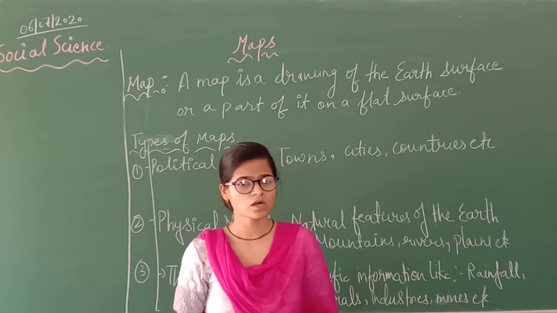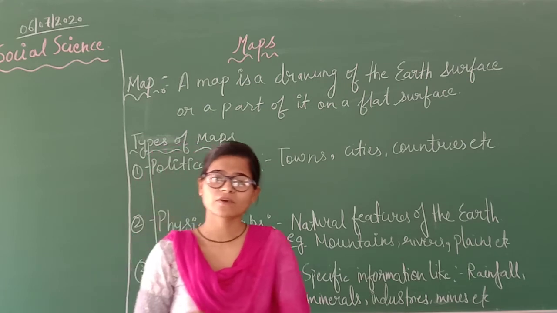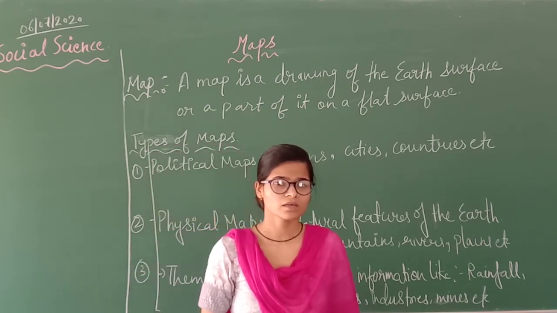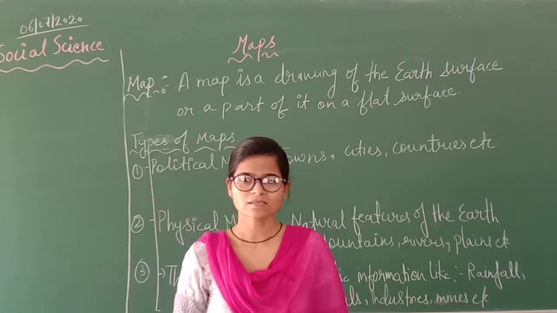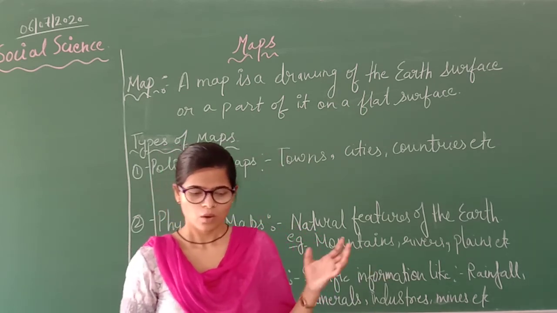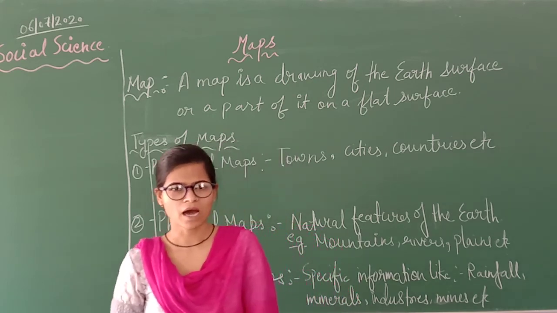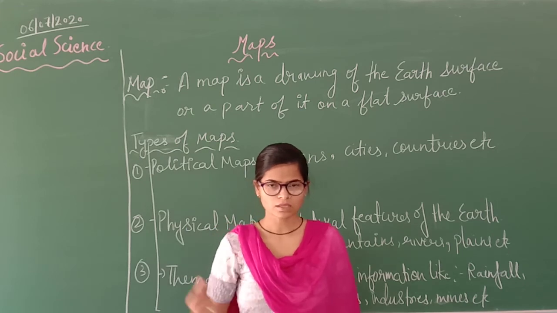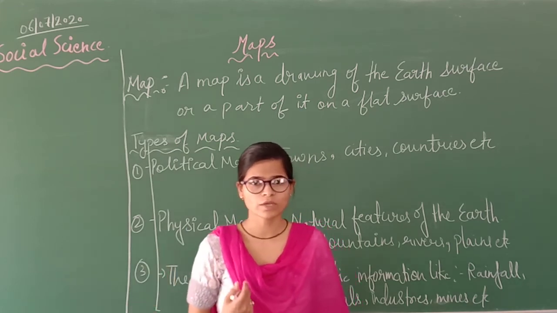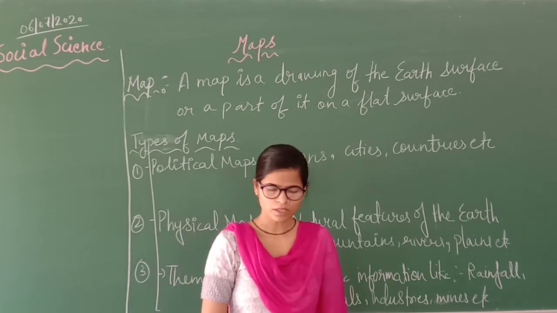If I talk about soil, the soil which is very rich in minerals is called alluvial soil, and these soils are found in places like Haryana, Punjab, Bihar, Uttar Pradesh. So thematic maps are showing us the specific information of a place.